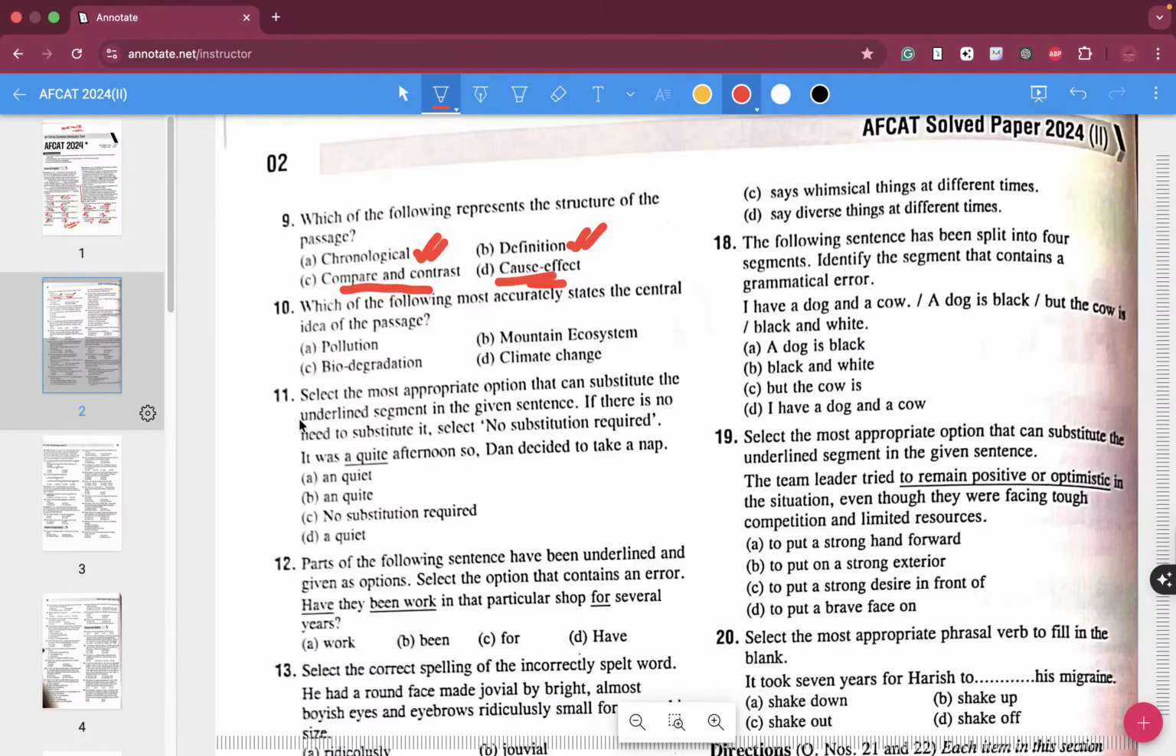Compare and contrast. Compare means you are trying to put one thing against another, and contrast means like white and black. That is called contrasting. Cause and effect, right? Are you trying to enumerate this is the problem and this is why this is what is happening and all that stuff? Okay, so yeah, C and D both over here seem to be the correct answer.